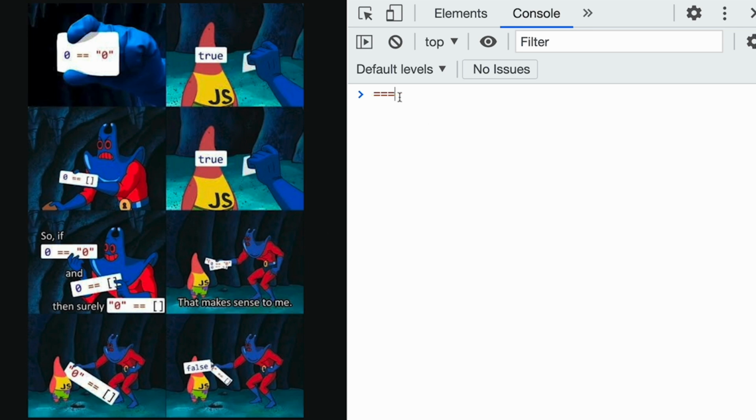So always use the triple equal sign, because that will for sure check not only the values, but also the types. If 0 is 0, like here, then it will be true. But if 0 is a string of 0, it's false. And that's how it's supposed to be, and that's how it is in most of the languages. So if we make fun of JavaScript, it's for a good reason, because it sounds ridiculous, but it's good to understand why it's happening. You, as a JavaScript developer, are responsible for writing correct code and not something stupid like this. Thank you.